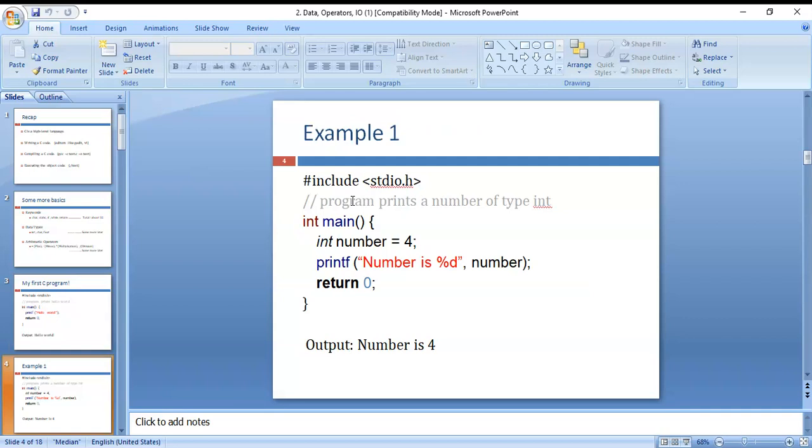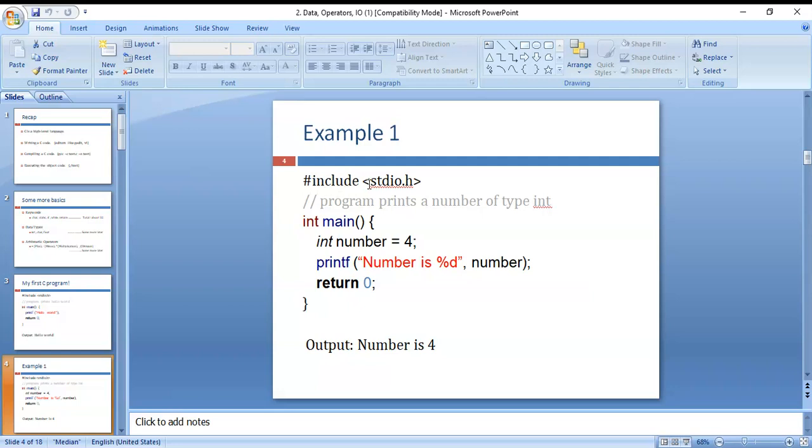Next, you can see a program to print a number of type integer. In this one, hash include stdio.h. This is a header file, the standard input output header file. Hash include is called a preprocessor directive.